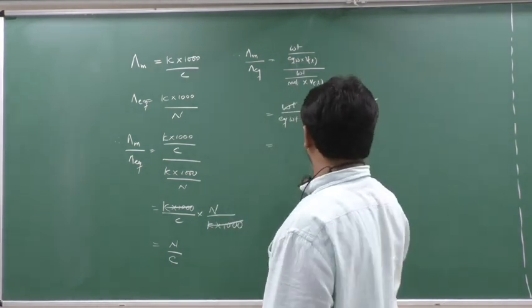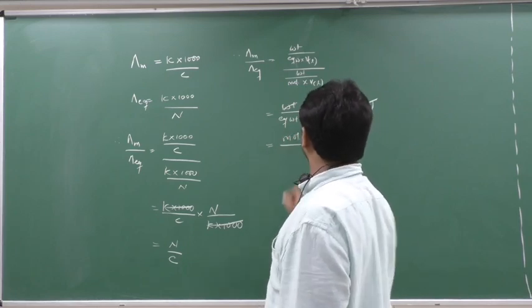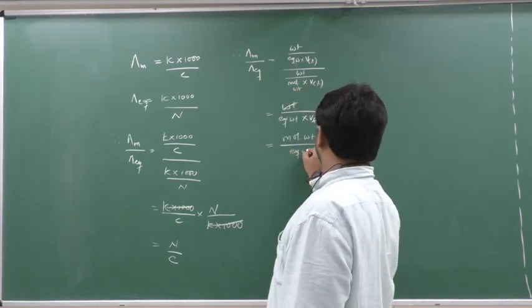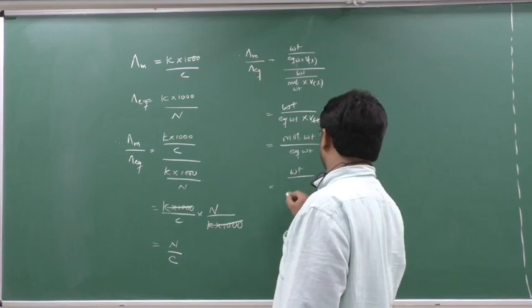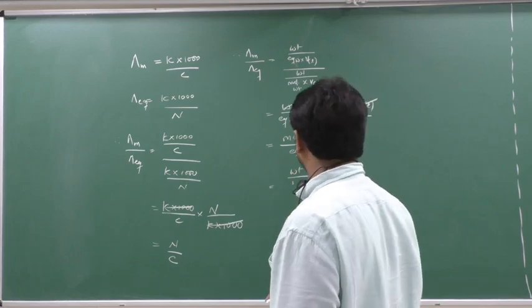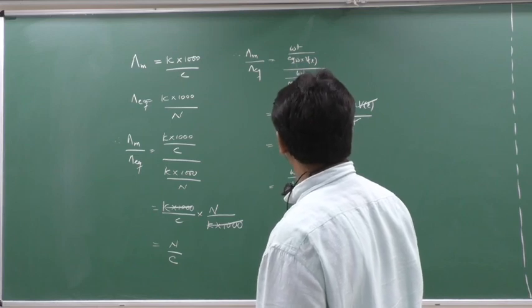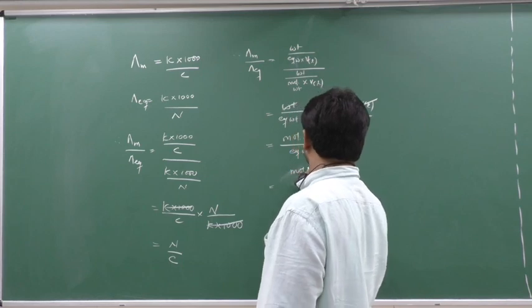So now this is what? Molecular weight, yes or no? So molecular weight upon equivalent weight.